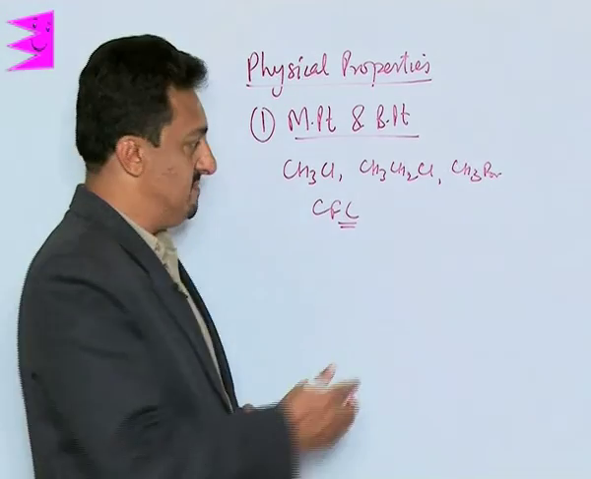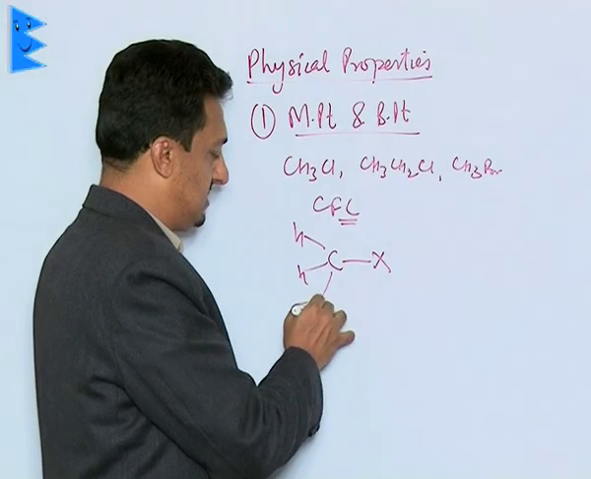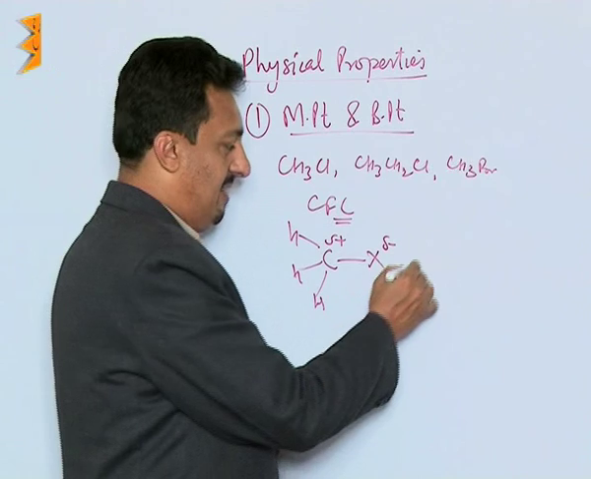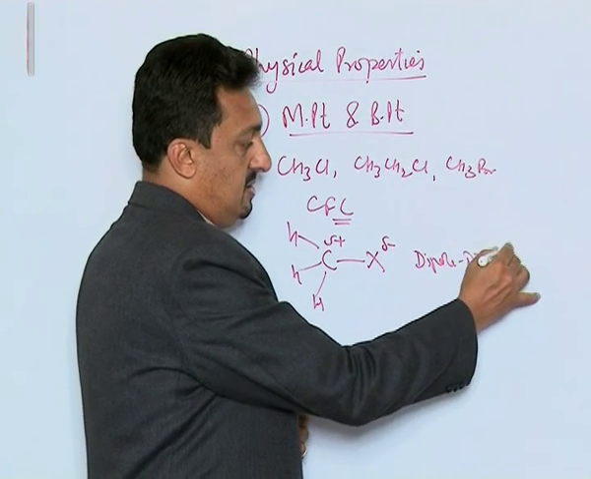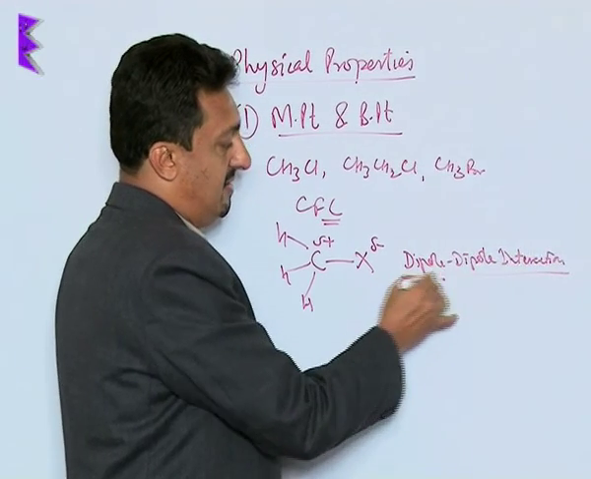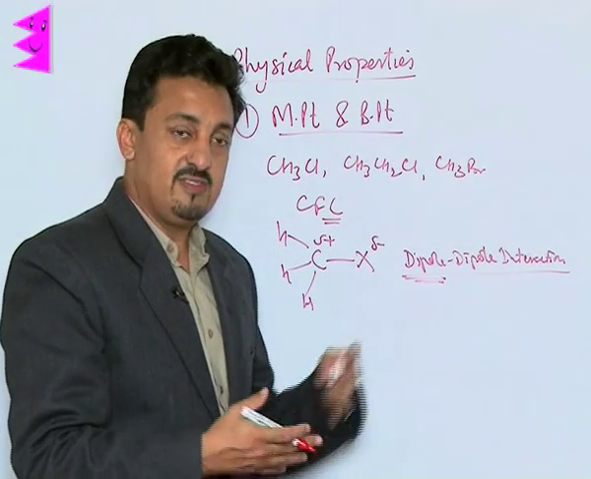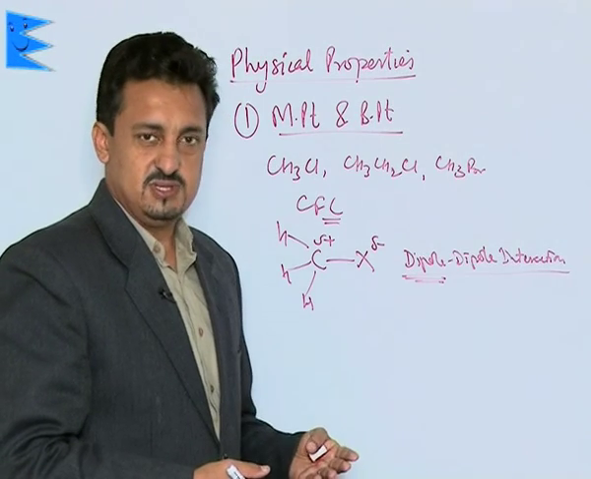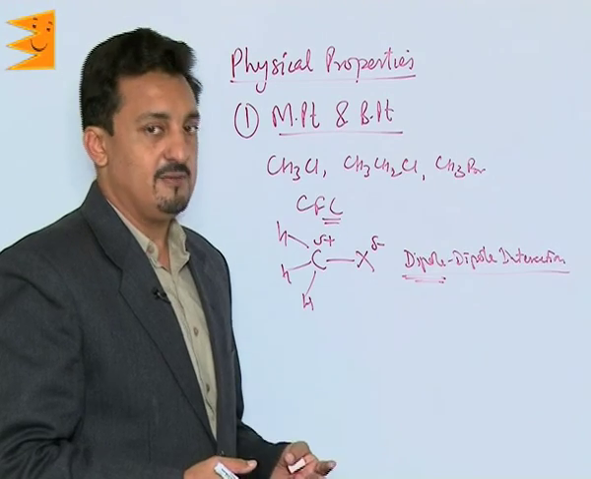Now what we find is all these compounds are polar in nature. We need to understand that the C-X bond is highly polar. As a result, they easily develop strong dipole-dipole interactions. As a result of this, they have higher boiling points than the corresponding hydrocarbons, because hydrocarbons have dispersion forces, but alkyl halides have dipole-dipole interactions, which gives them a higher boiling point.